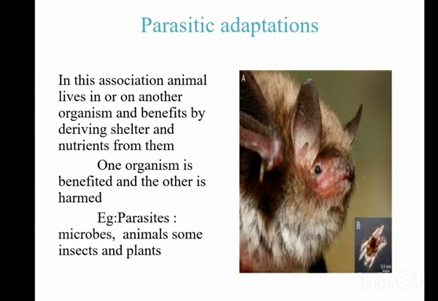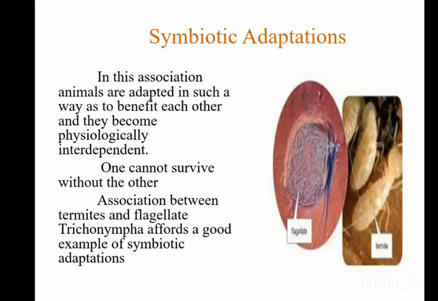In parasitic adaptations, the animals live in or on another organism and benefit by deriving shelter and nutrients from the other organism. Symbiotic adaptation is an association of animals in such a way as to benefit each other, and they become physiologically interdependent. One cannot survive without the other. The association between termites and the flagellate Trichonympha affords a good example of symbiotic adaptation.